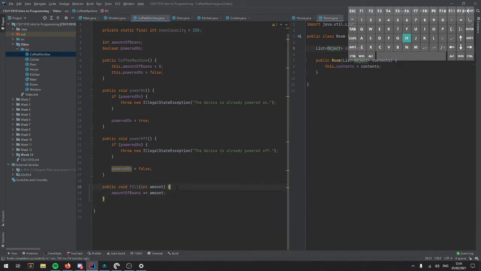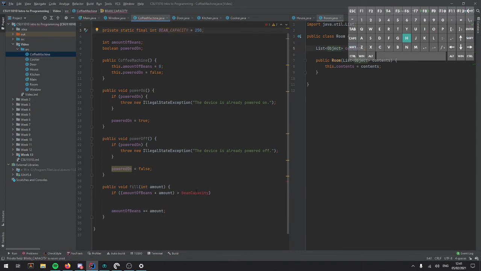And now we need to add more error checking. So we could say if amountOfBeans plus amount, and we'll add brackets just to make sure it handles those numbers as intended, is greater than the bean capacity, and this should be named in upper snake case. I apologize.